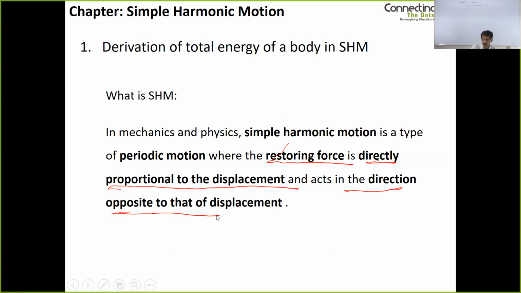All the important parts of this definition are in bold and highlighted. Let us look at this definition part by part, and understand what makes a periodic motion qualify as simple harmonic motion.